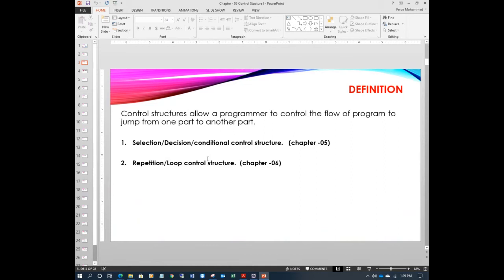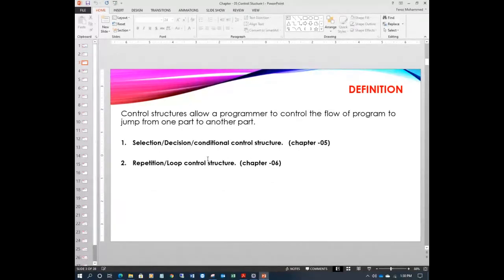Basically, so far we have learned simple programs, up to chapters 1, 2, 3, 4. The way the programmer writes the program, it will execute in the same manner. Mostly we have written programs in sequence, in some order: step 1, step 2, step 3. The Java Virtual Machine, JVM, will execute in the same order in which the program is written. But what if we want to change the flow of this program?